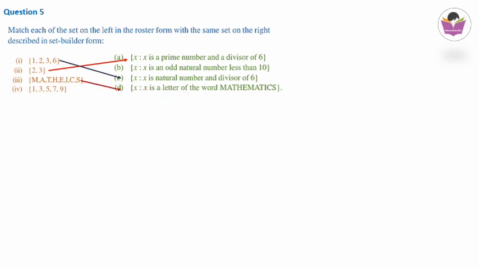Next, only one batch is left. 1, 3, 5, 7, 9. X is a natural number and a divisor of 6. Sorry, this we have already taken. This is the one we have left out here. X such that x is an odd natural number less than 10. Odd natural numbers, clear. 1 is odd, 3 is odd, 5 is odd, 7 is odd, 9 is also odd, and these 5 numbers are less than 10. So this is the last match.